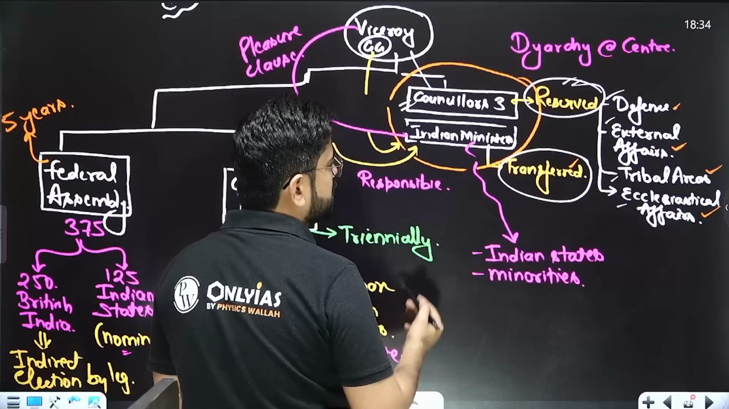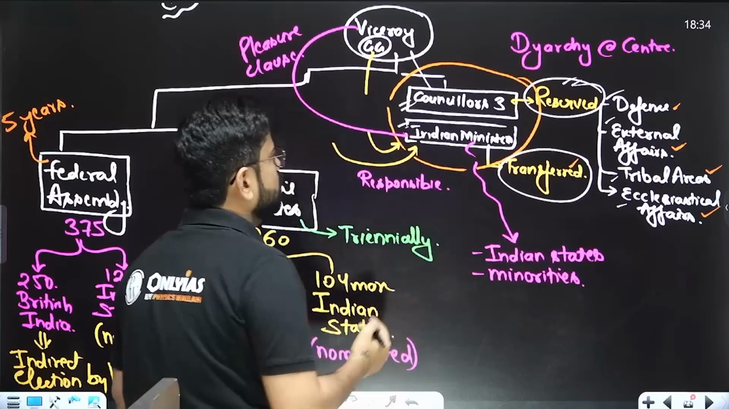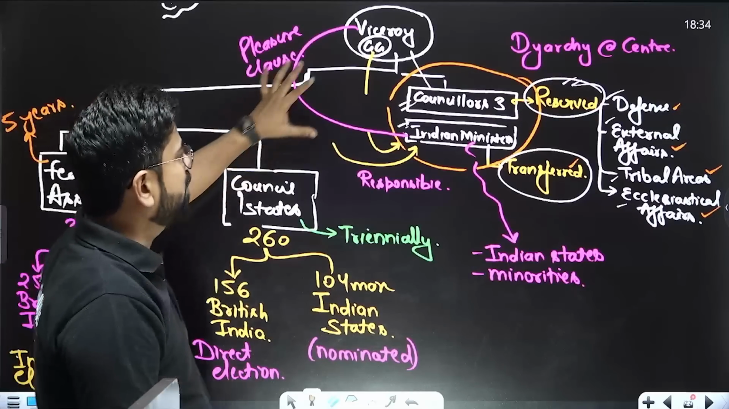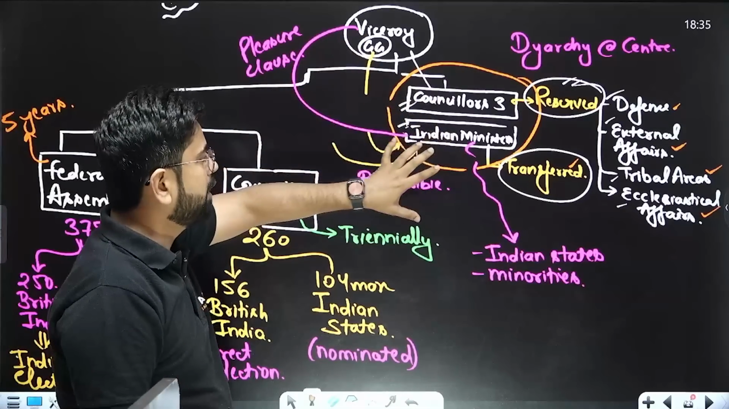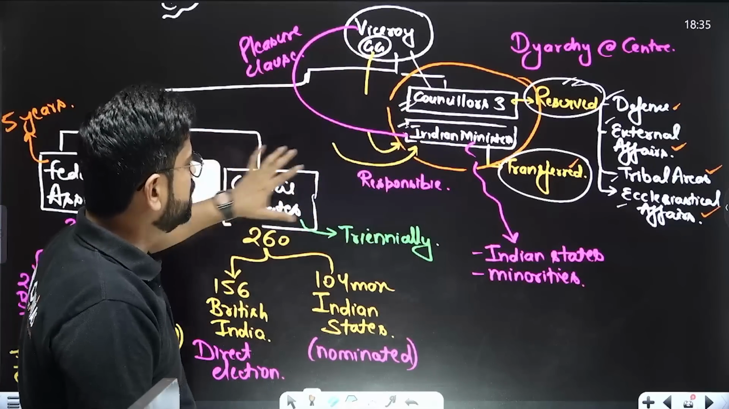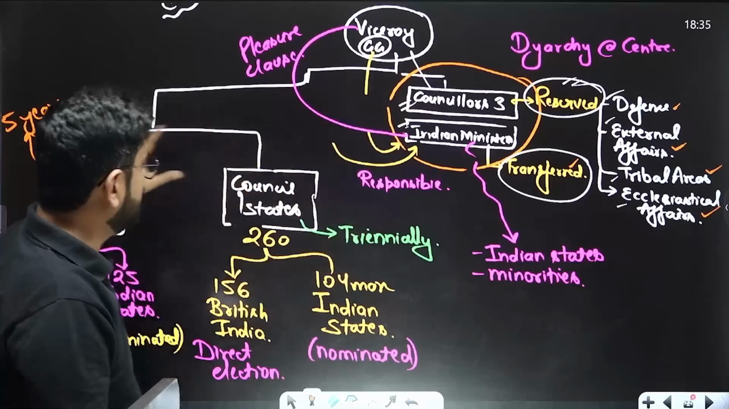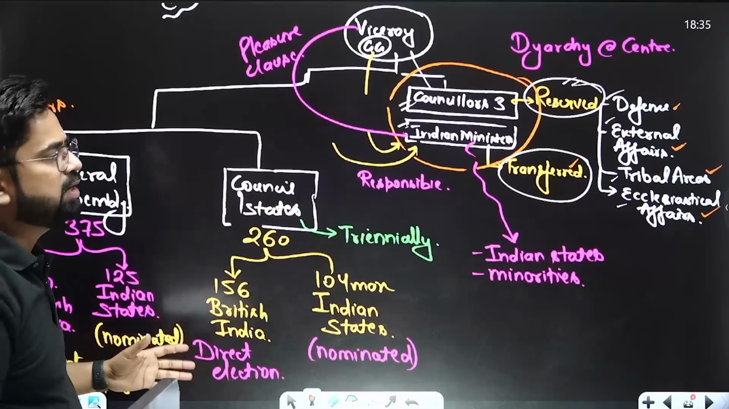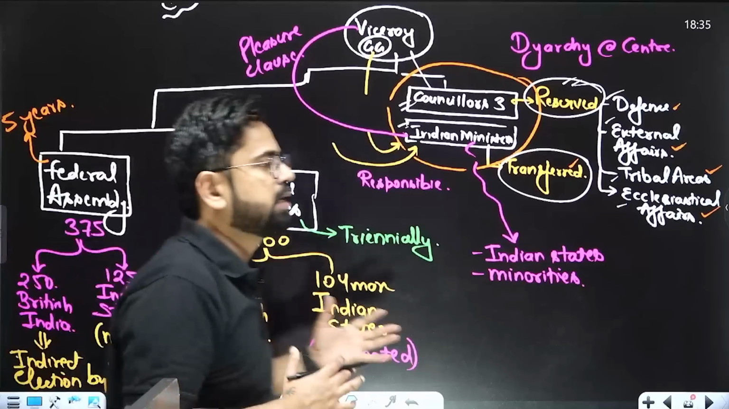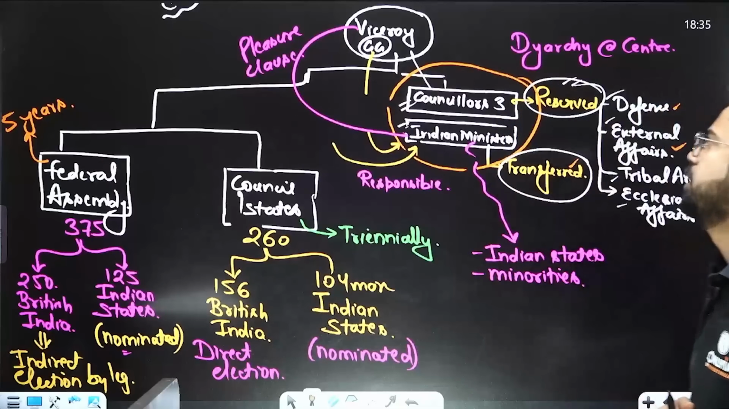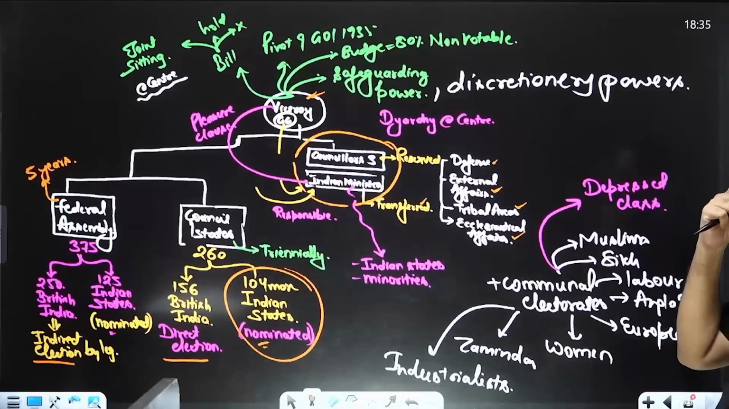These transferred subjects will be managed by the Indian ministers who will be selected from the elected people, and by the Viceroy. He will choose these ministers, but they will be responsible to the legislature. They will also be responsible to the Viceroy. But again, because federation never came into picture, this also never happened. This is all theoretical. Right now, this never actually materialized. So yeah, this was the center. So this we have seen.